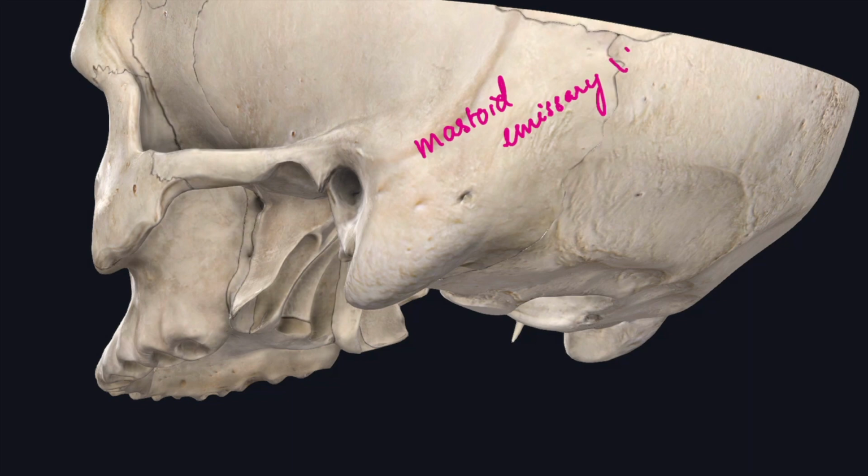This emissary vein is the most constant vein. It passes through the mastoid foramen and communicates the posterior auricular vein with the sigmoid sinus.